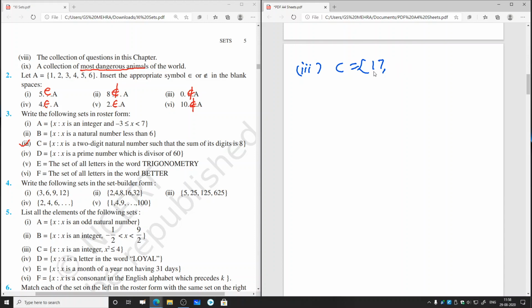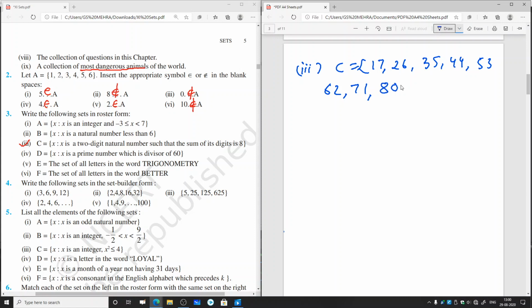Then next you can increase the first digit by 1 and decrease the second by 1, so 26. Then 35, just increase by one and decrease by 1, so 44. Then we have 53, then 62 and 71. Then we have 80. Now let us go to the fourth part.